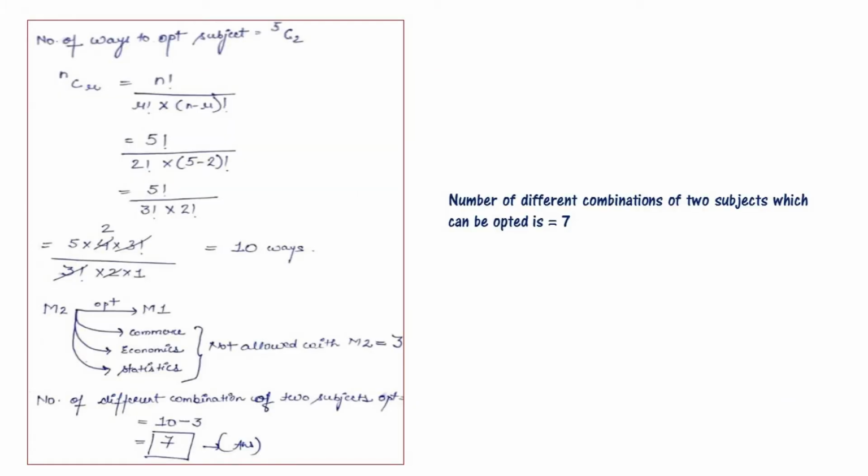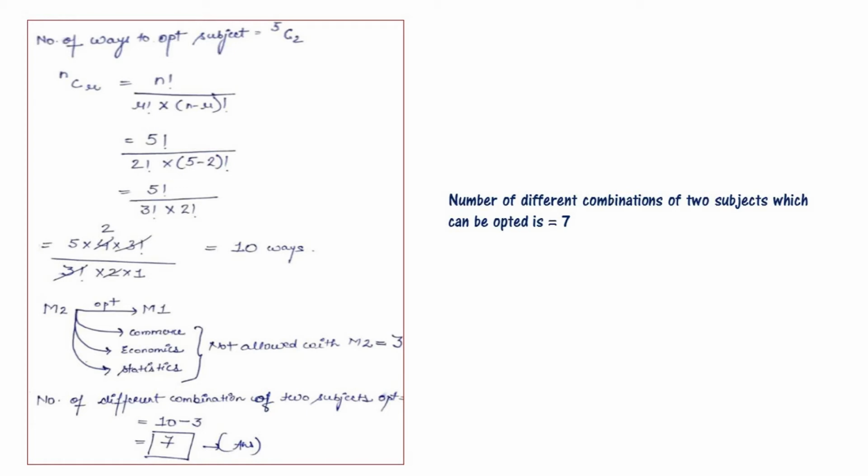So the number of ways to opt subject is 5C2. So we will apply the formula nCr is equals to n factorial divided by r factorial into (n minus r) factorial. That becomes 5 factorial divided by 2 factorial into (5 minus 2) factorial. Now it becomes 5 factorial divided by 3 factorial multiplies 2 factorial. Now we will split it. That becomes 5 into 4 into 3 factorial divided by 3 factorial into 2 into 1. Now 3 factorial and 3 factorial will be cut down and 2 and 4 will be cut out. That becomes 2. Now after solving this, we will get 10 ways.